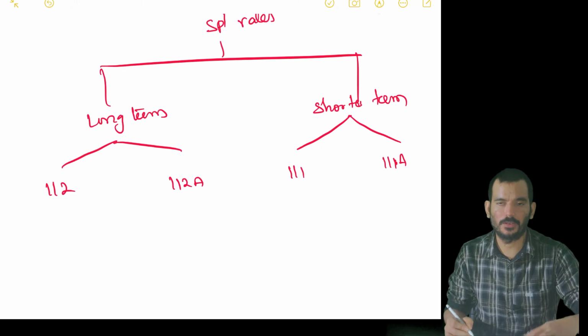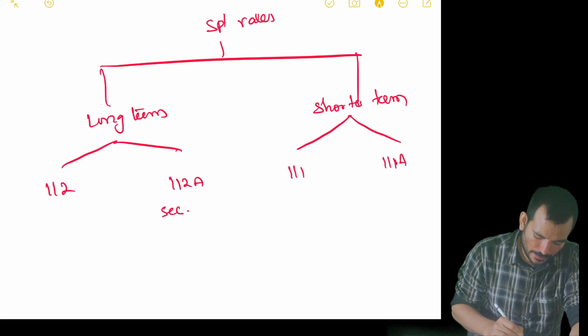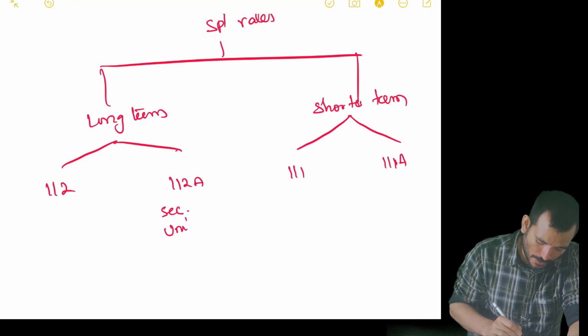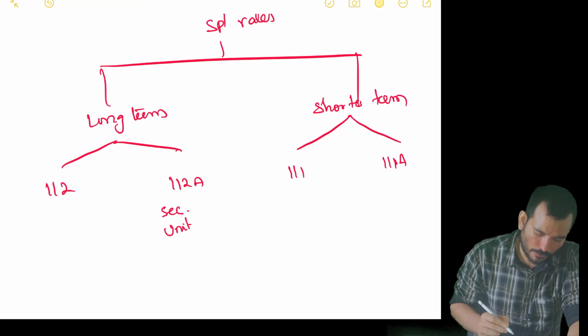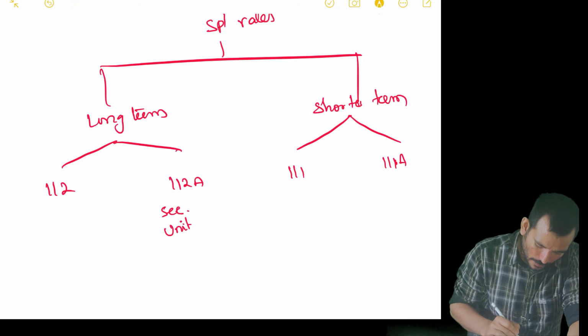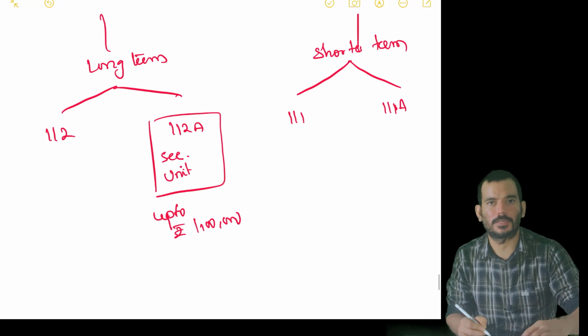Yeah, so this will help you. If it is a security which is listed in a recognized stock exchange, if it is a unit of equity oriented fund or UTI, up to 1 lakh long term capital gain is exempt.